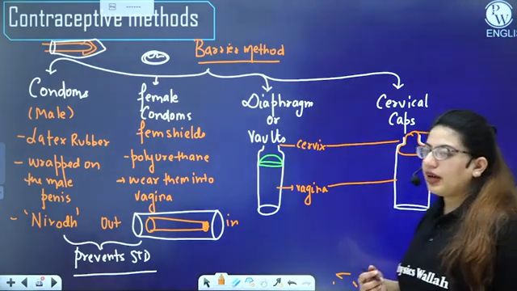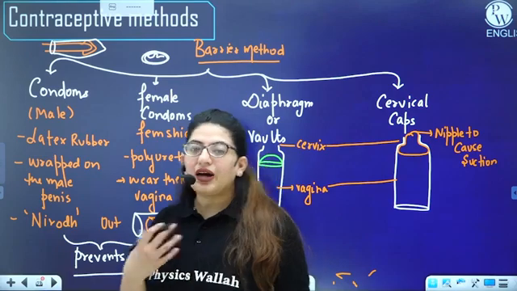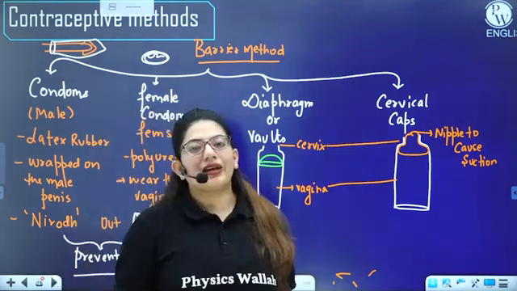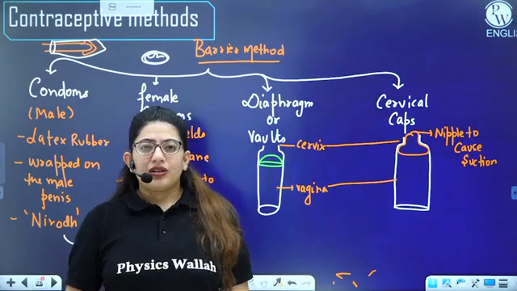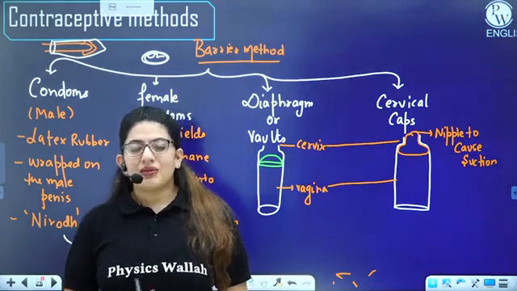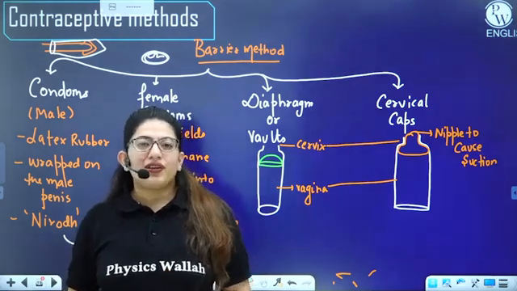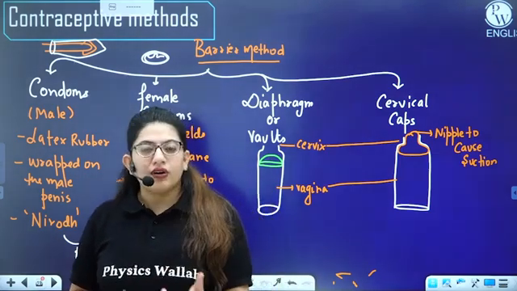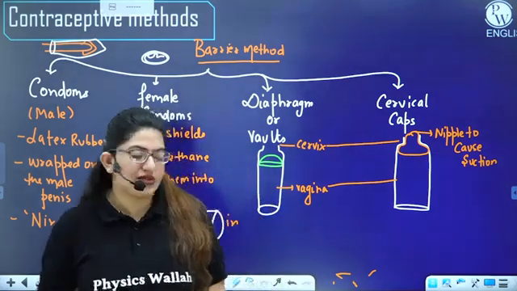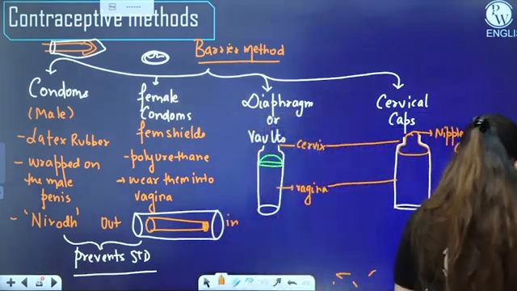The person that you are having sexual intercourse with, if that person is infected, a person can catch the STD. So it's not like if you are having unprotected sexual intercourse, a person will get STD. This is a myth. If one of them is infected, it can give it to the other one. And for that, if a person is using condom, the chances are very less, right?